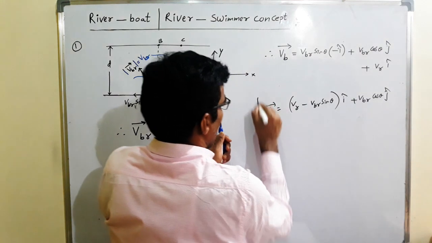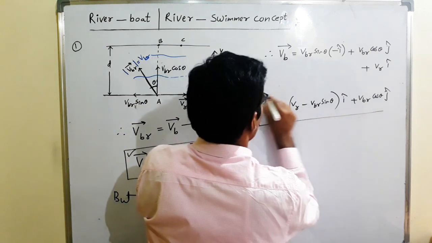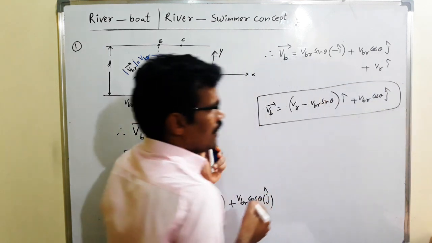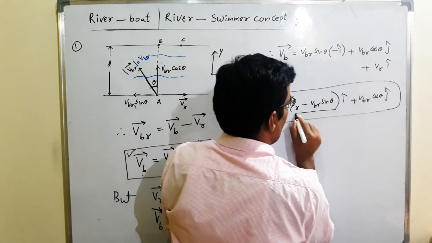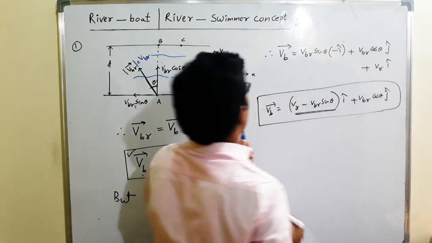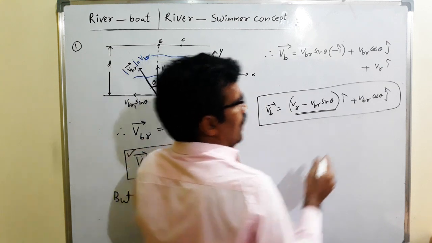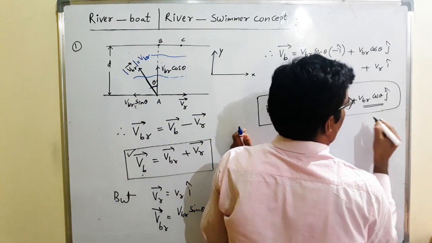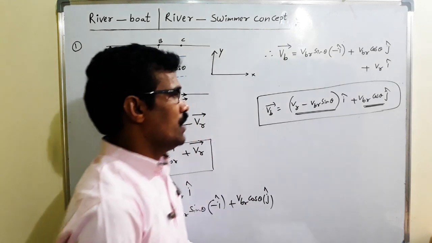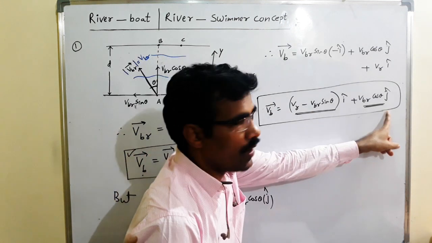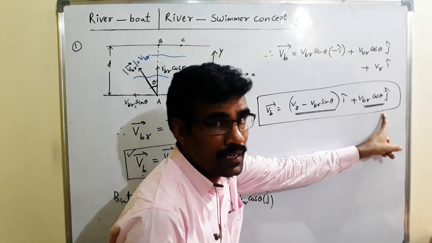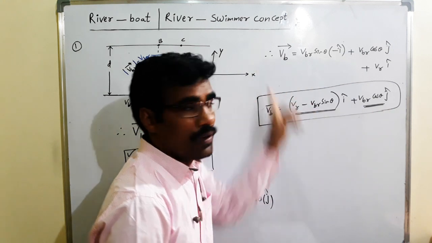Here the velocity of the boat with respect to ground has two components: the horizontal component along the direction of the flow of river, and the perpendicular component, perpendicular to the river. This is the x component, and the y component is perpendicular to river flow.